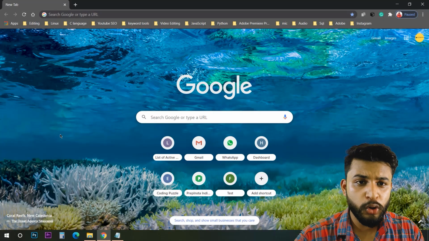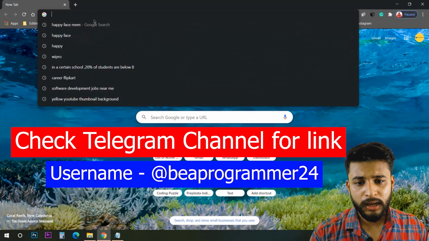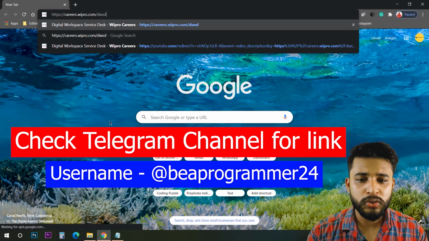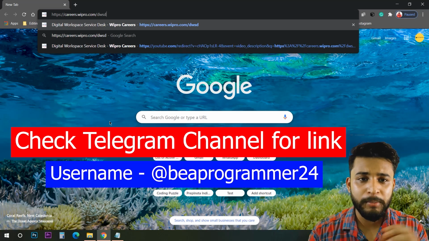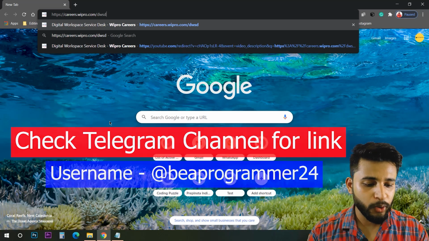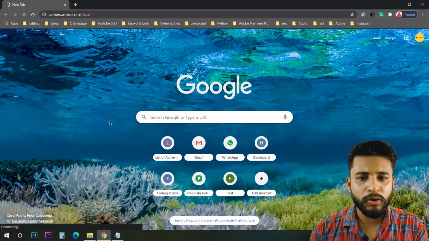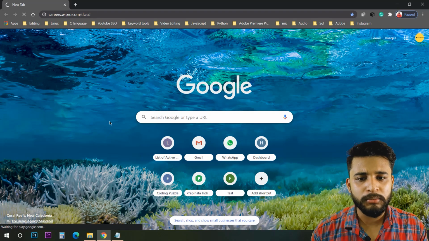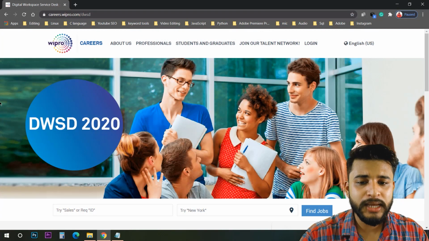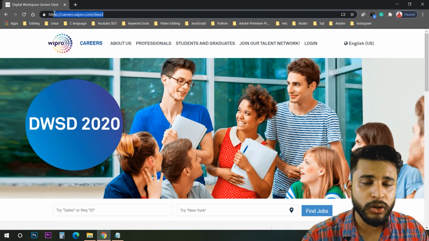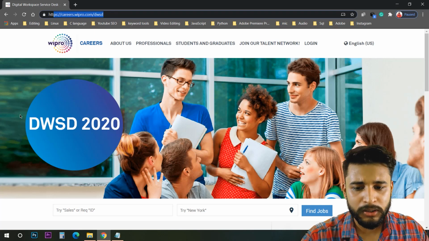So we are on Chrome now. Just go to the search bar and paste the link. This link will be provided in the description also, so you need not worry about anything. When we enter this link, a Wipro careers site will open, that is DWSD. This is the main site of Wipro where we can apply for DWSD, careers.wipro.com/DWSD.